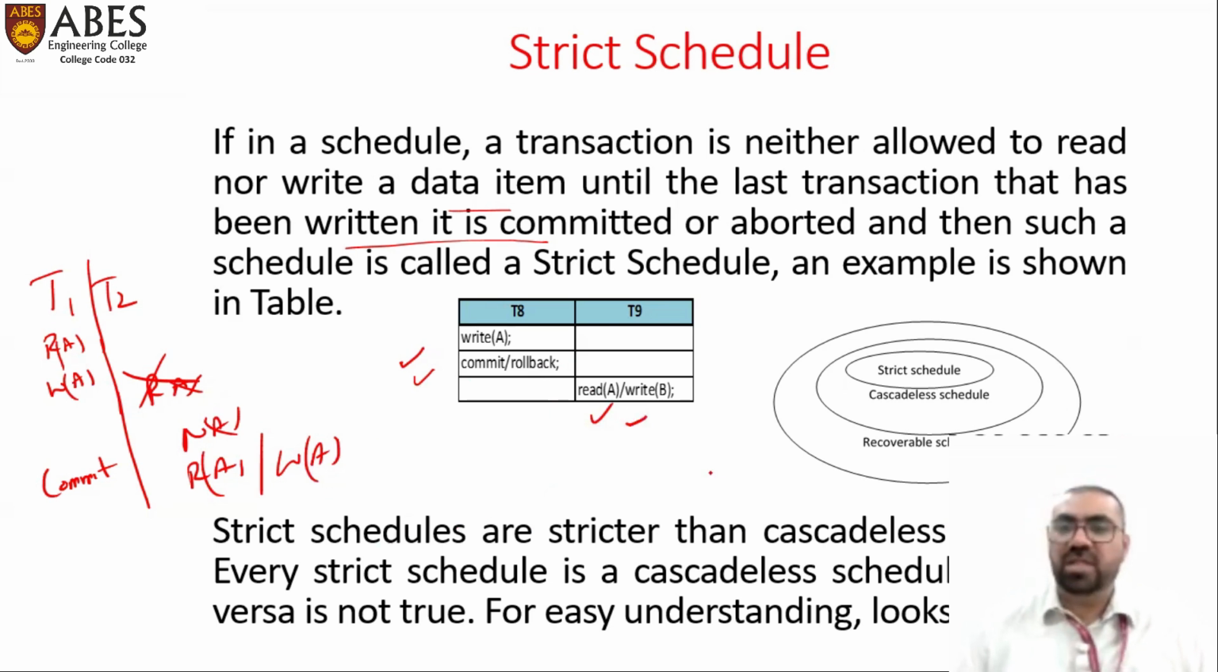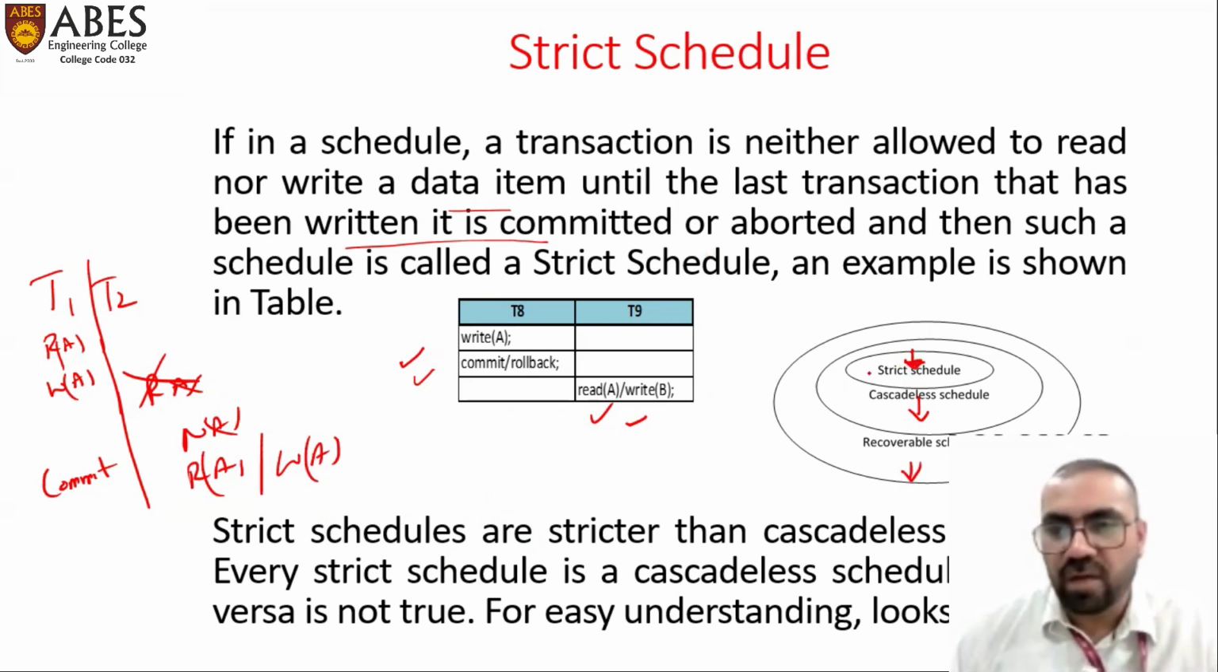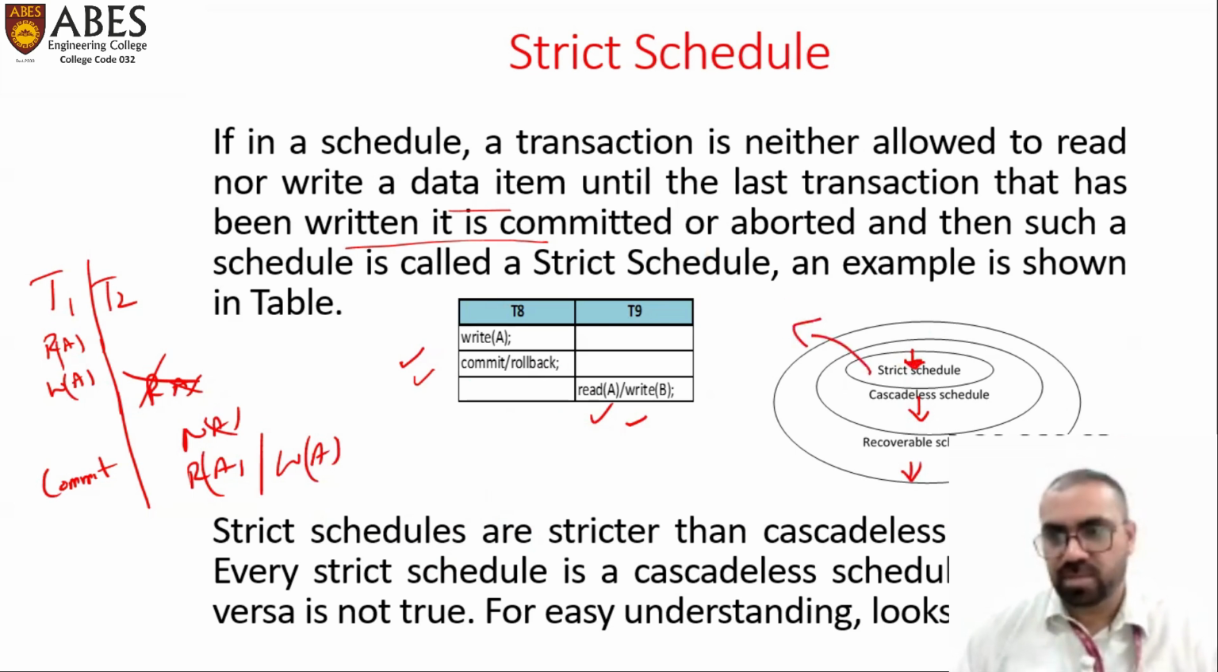Strict schedules are stricter than cascadeless schedules. Every strict schedule is a cascadeless schedule, and the vice versa is not true. So if you see, there is strict, cascadeless, and recoverable. What exactly we want to achieve in this transaction part is that our schedule will be a strict schedule, because if a schedule is strict, it would be cascadeless also, and it would be recoverable also.